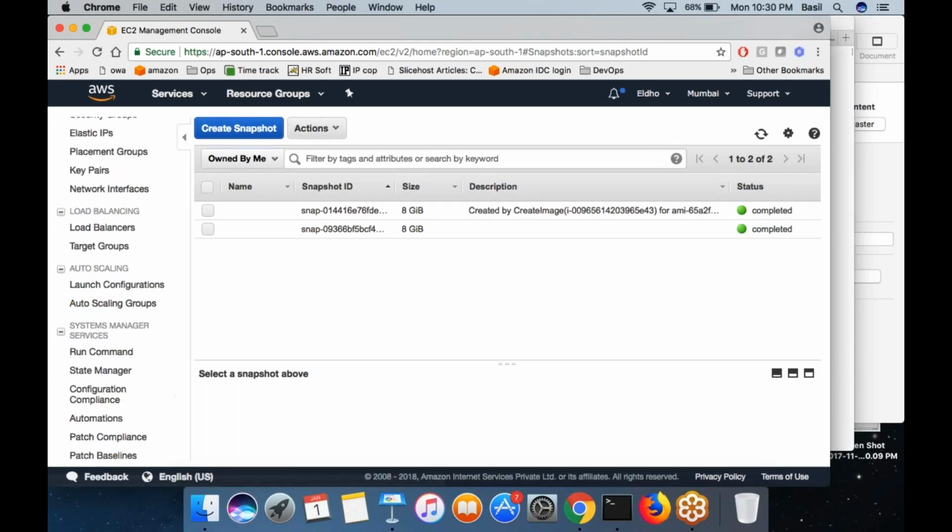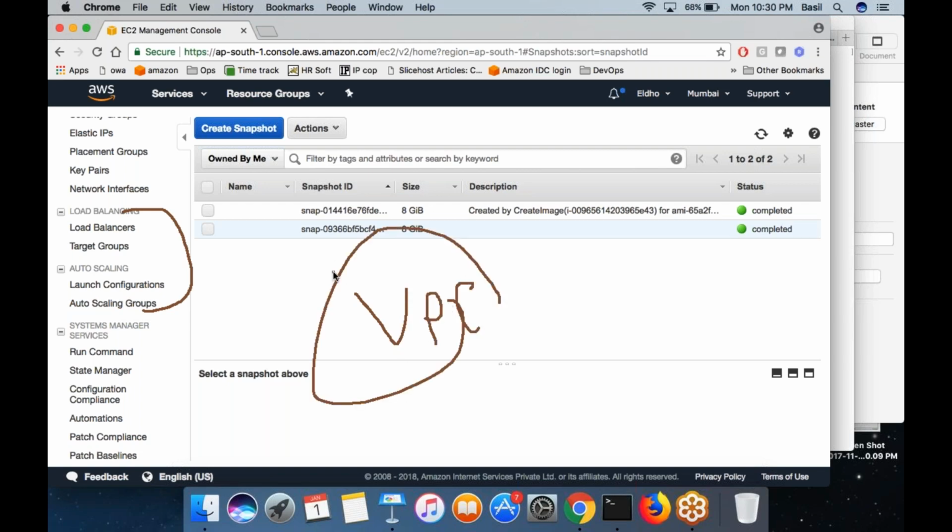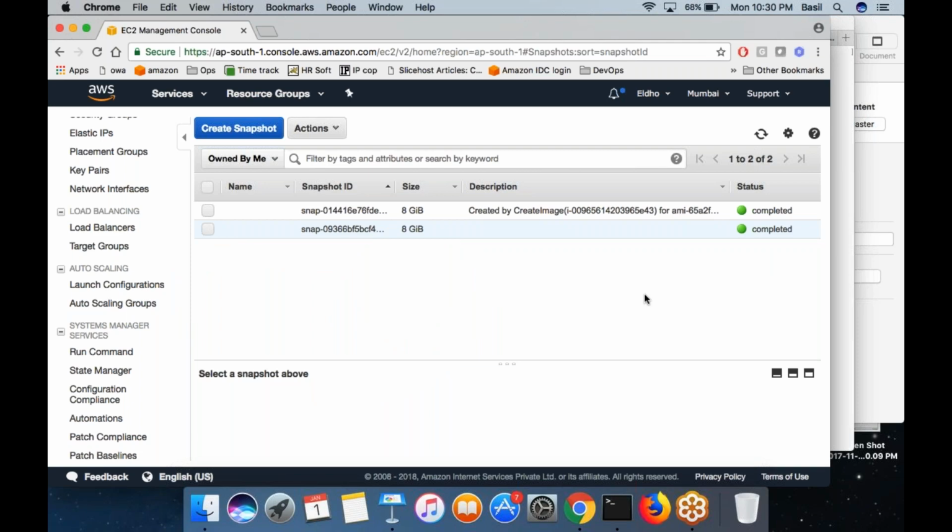Now we are left with two more topics in EC2 that we will not cover now. Actually, we will start with VPC tomorrow. Once we have covered VPC, we will come back to EC2 and then cover these two services, load balancing and auto scaling. These are very important topics. And once we do that, I will give you an assignment. It's actually a mini project that we are going to do in AWS.